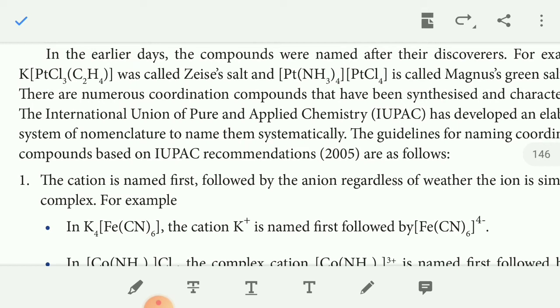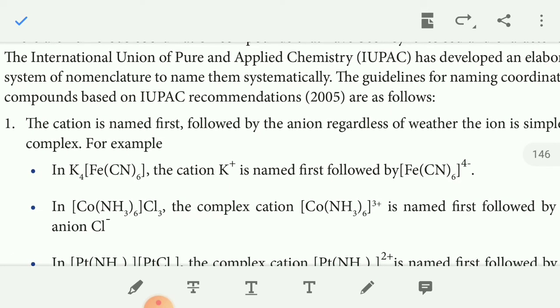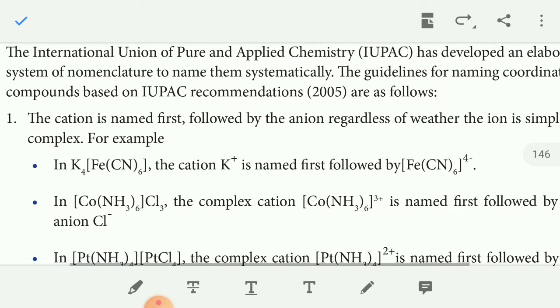The guidelines for naming coordination compounds, based on IUPAC, the International Union of Pure and Applied Chemistry, 2005, are as follows. First rule, the cation is named first, followed by the anion, regardless of whether the ion is simple or complex.